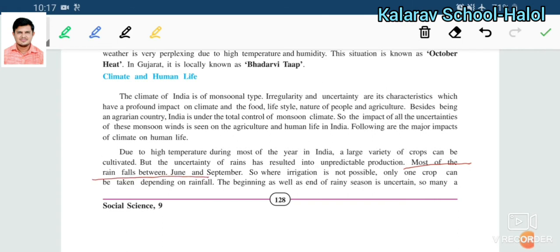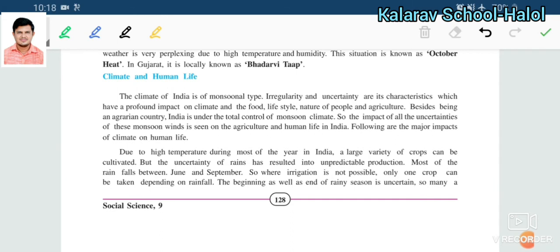Most of the rain falls between June and September. Most areas receive rainfall in these months. In regions where irrigation facilities are not available, the farmers depend on this period only for the crop. One crop can be taken during the entire year, depending on the rainfall. If the rainfall is good, they will receive a good crop. If the rainfall is not good, they will not receive a good enough crop, because of the lack of irrigation facility.